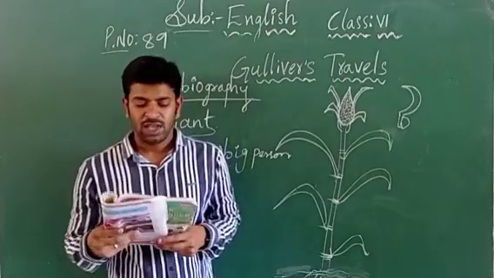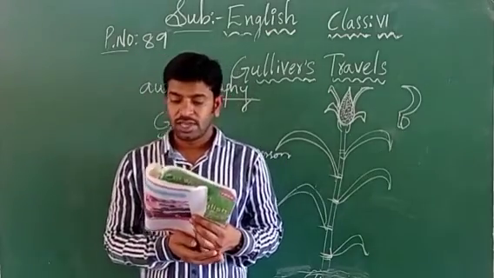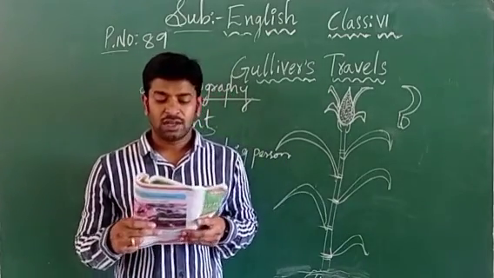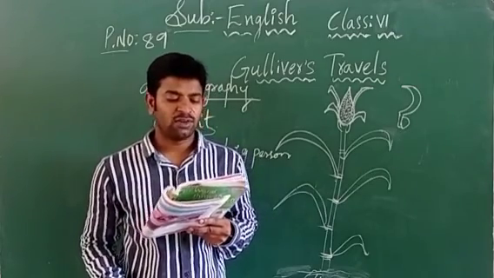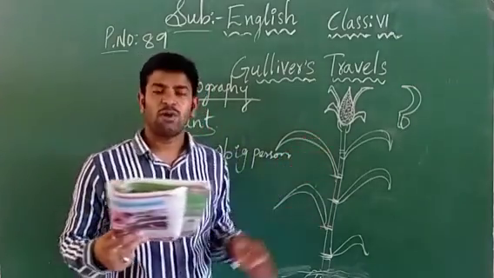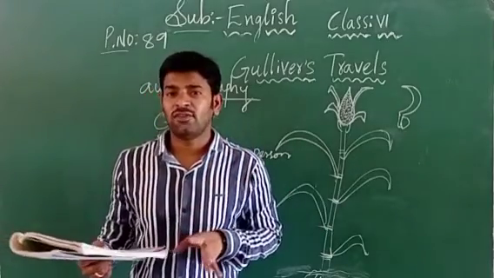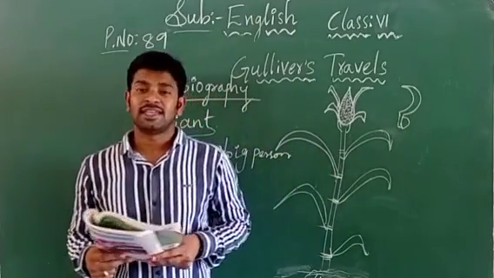Now let us see here. He looked, see here, 60 feet above the ground. That means he brought me close to his eyes, 60 feet above the ground. Actually the corn plant is about how many feet high? It was about 40 feet high, but this monster is about 60 feet high.